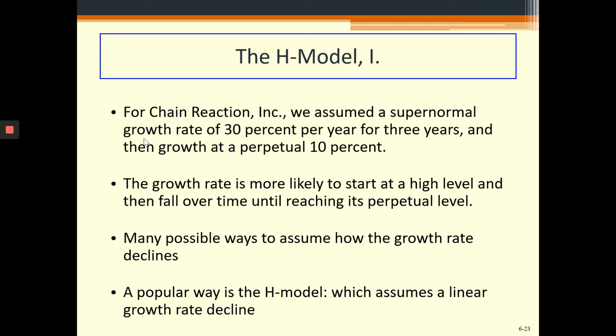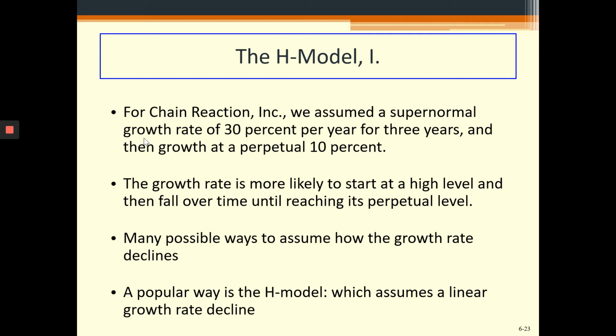The H model assumes that there will be a linear growth decline. So it won't happen like that, where for 3 years there is a 30% increase, and then right in the fourth year there is a sudden decrease to the level of 10%. It won't decrease by 20% right away. So with the linear growth, if in the first year it's a 30% growth rate, then by the fourth year, if it is 10%, then there is a linear decline.